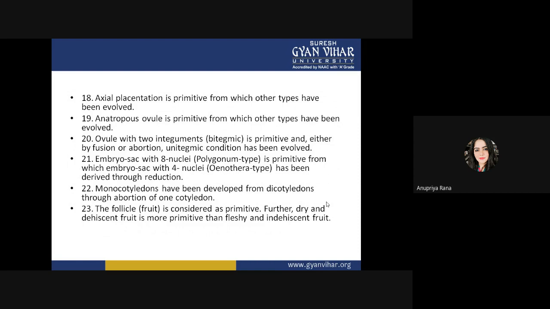He also said the dicotyledon was primitive, but the monocotyledon developed from the dicotyledon after aborting one cotyledon. The follicle fruit is considered primitive, and further, dry dehiscent fruit is more primitive than fleshy and indehiscent fruit. So he said that the dry fruits are more primitive than the fleshy fruits.